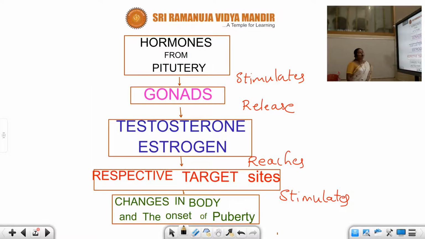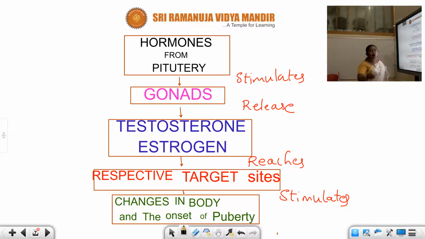Now let us see what actually happens in the case of hormonal action. We have n number of endocrine glands in our body, like pituitary, thyroid, adrenal glands, gonads. All these are different examples of endocrine glands.